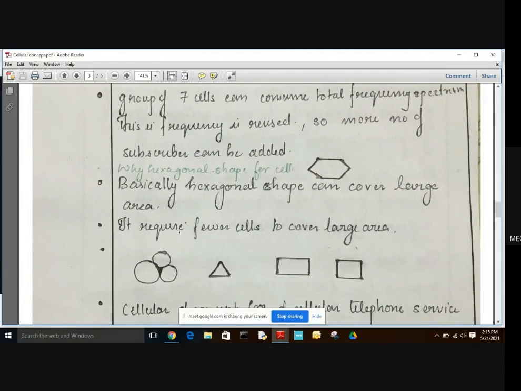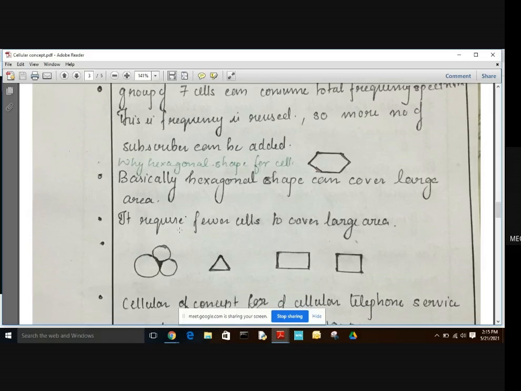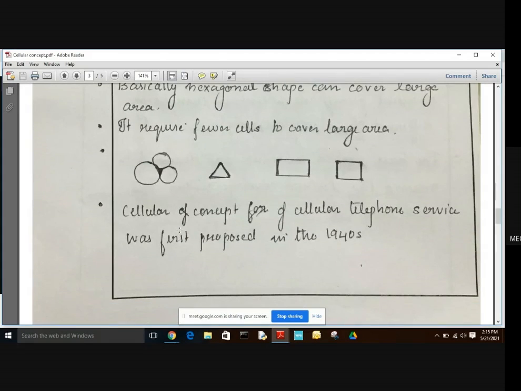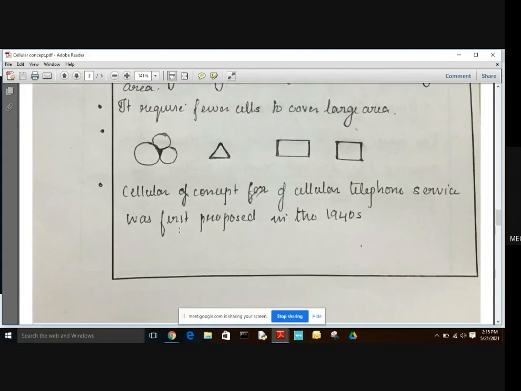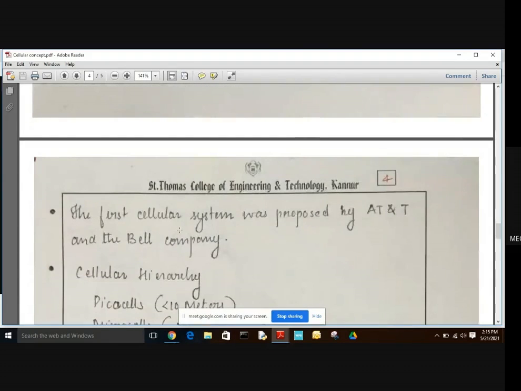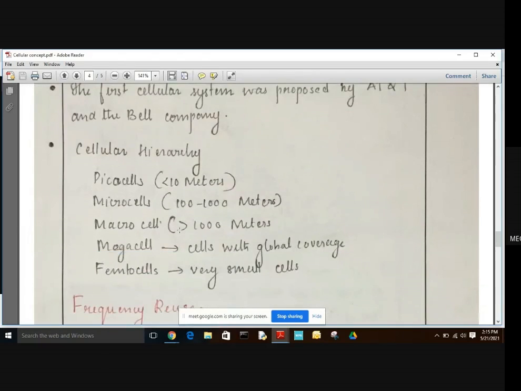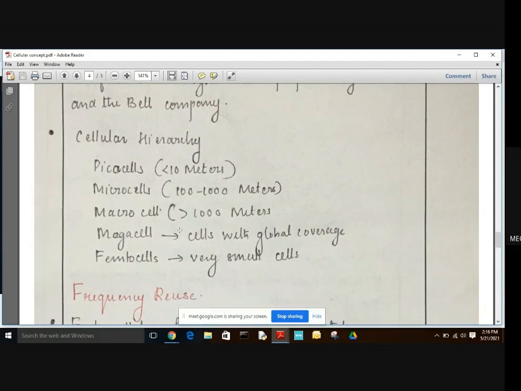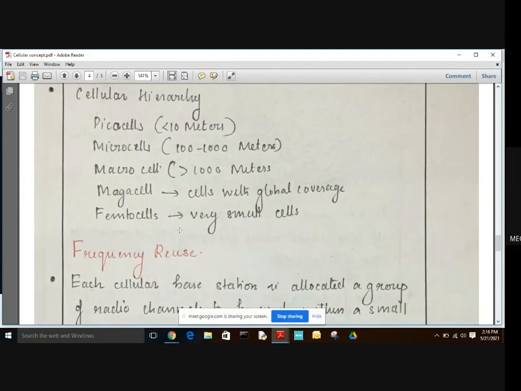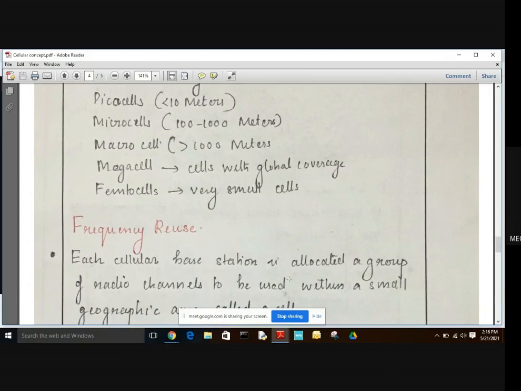And basically the hexagonal shape is given for the cell so that it can cover larger area, and it requires fewer cells to cover the larger area. And the cellular concept of the cellular telephone system was first proposed in the 1940s. Going on to the cellular hierarchy: picocells, microcells, macrocells, megacells and femtocells. Megacells are the cells with global coverage, and femtocells are very small cells. That's all about the cellular concept.